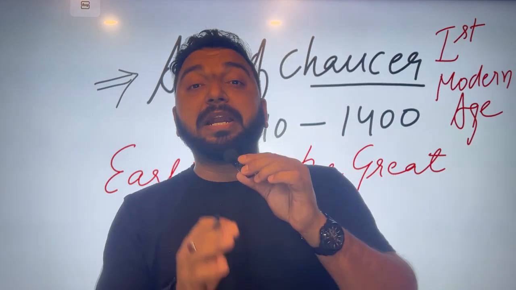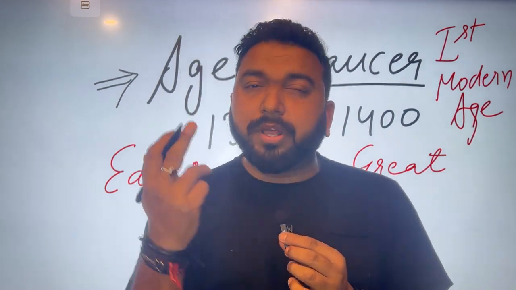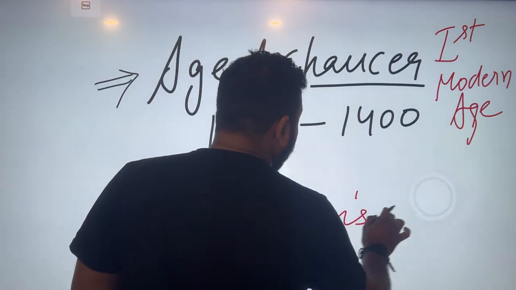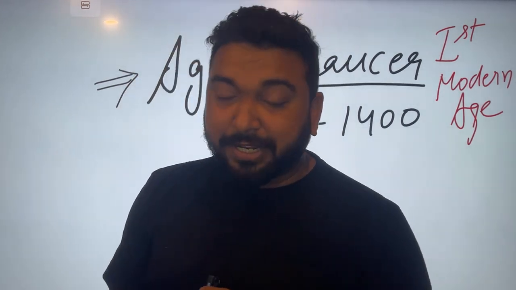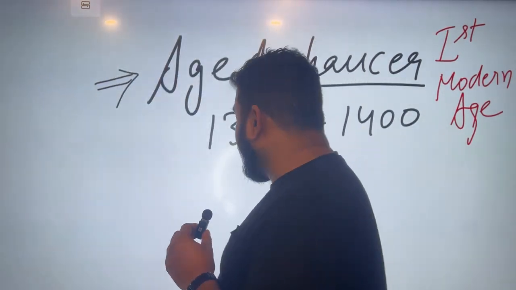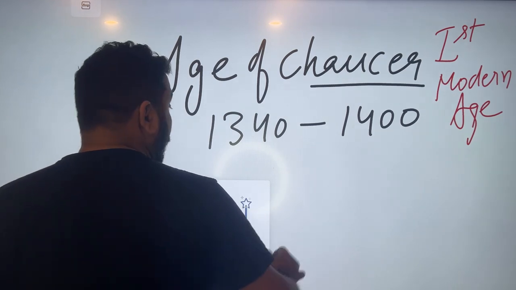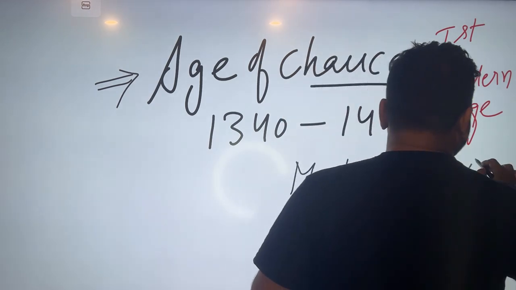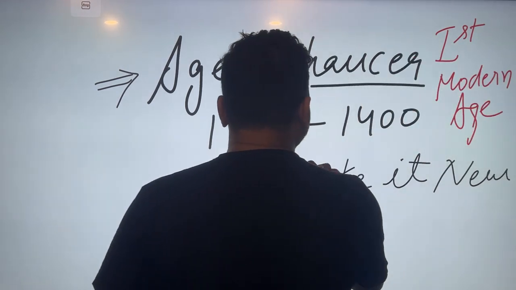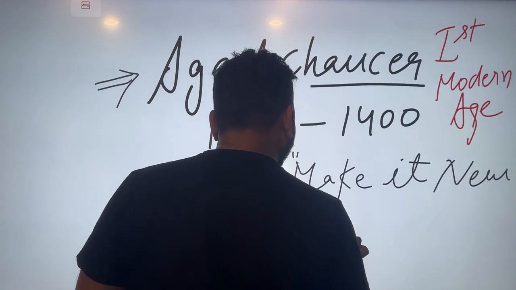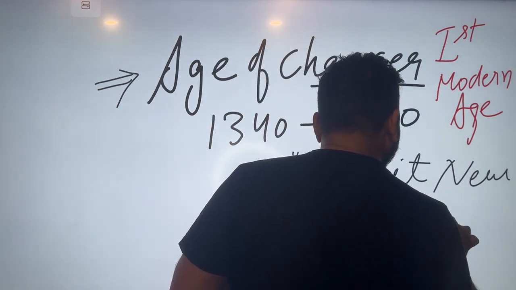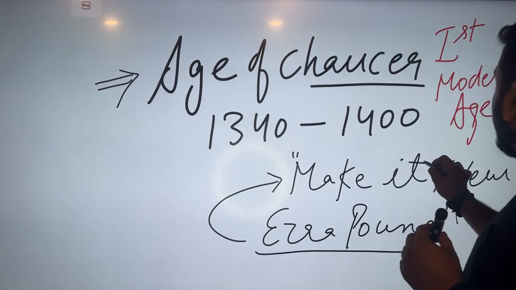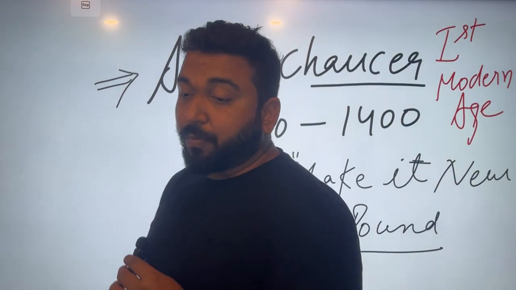There is no proper definition of the modern age, but there was actually a slogan in the real modern age: "Make it new." Make it new was the slogan by Ezra Pound. So the simple theme was that make it new.